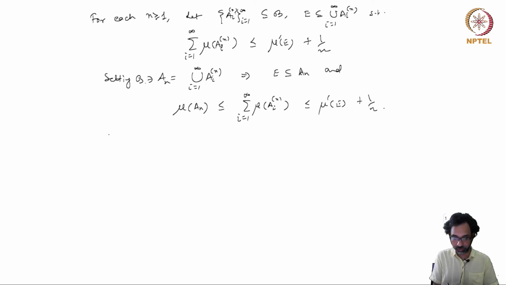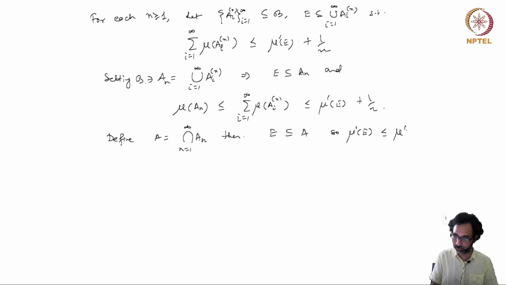So now if we define A to be the intersection of all these A_n, n equal to 1 to infinity, then E is a subset of A, so mu prime(E) is less than or equal to mu prime(A), which is equal to mu(A), because again this A belongs to B because it's a sigma algebra. So we have mu prime(E) less than or equal to mu(A).